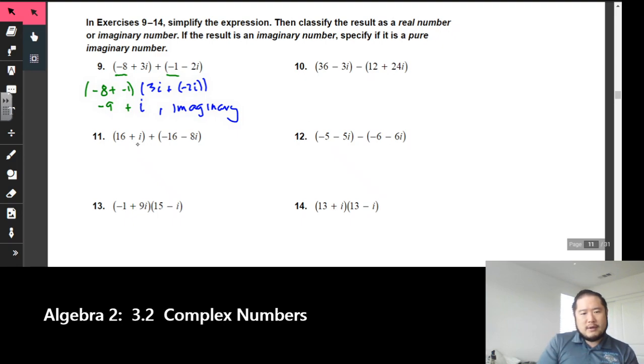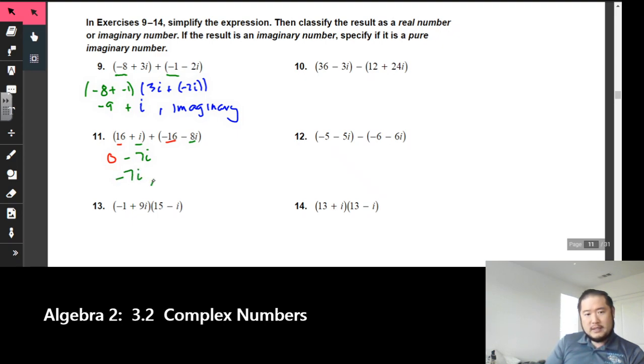Let's drop down to number 11. I see 16 plus -16 right there. And you're saying, where's the plus? It's right there in between the two. So that equals 0. Then we have i plus -8i. That right there will get us -7i. So now what we end up with is just -7i.